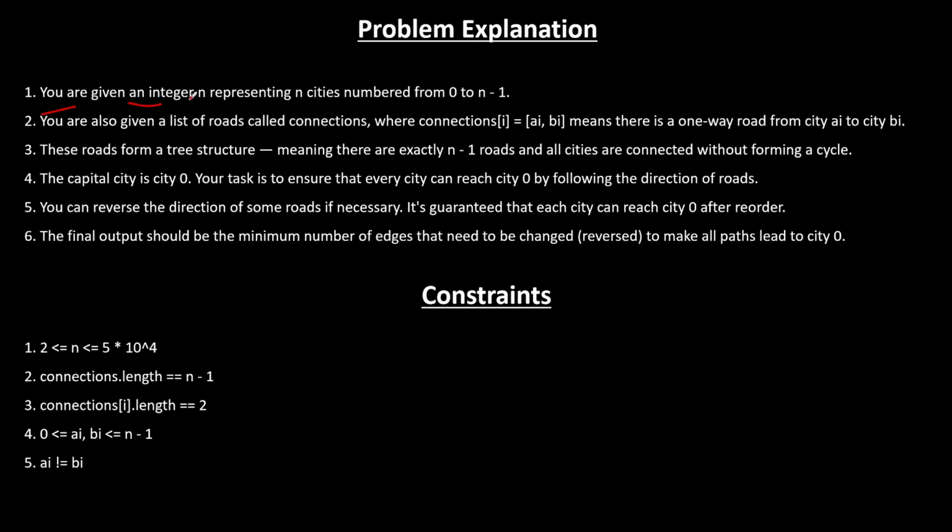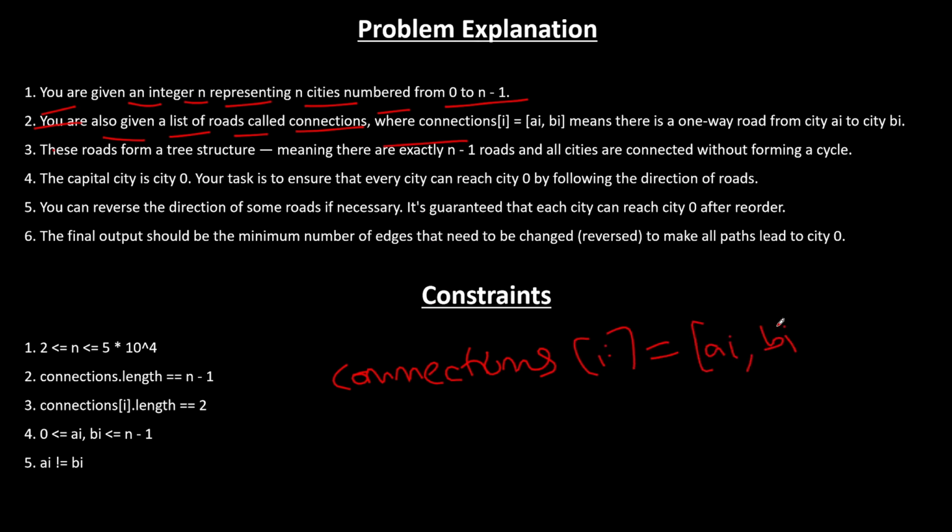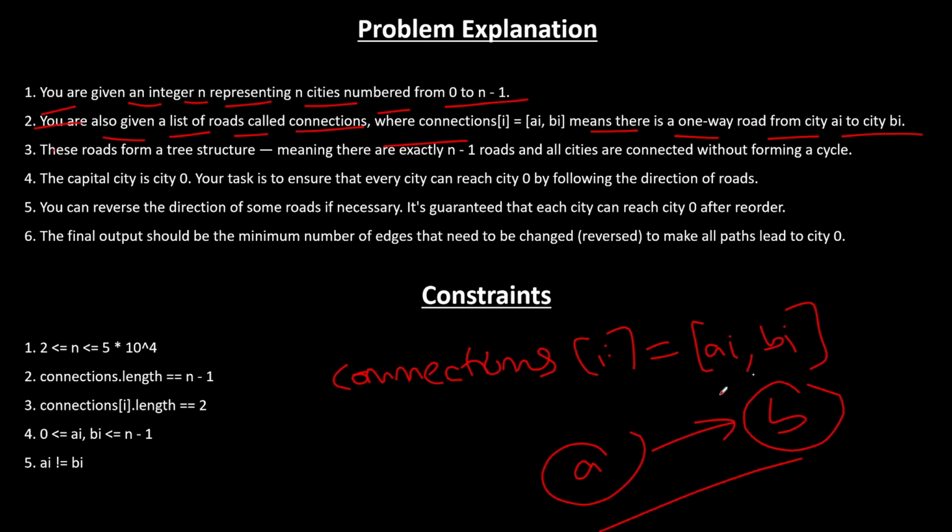So you are given an integer n representing n cities numbered from 0 to n minus 1. You are also given a list of roads called connections. Okay, so we are given a list whose name is connections, which contains the roads basically, where connections[i] equals a_i, comma b_i, means there is a one way road from city a_i to city b_i. Basically we have been given a directed graph here, where a_i, b_i means a is going towards b.